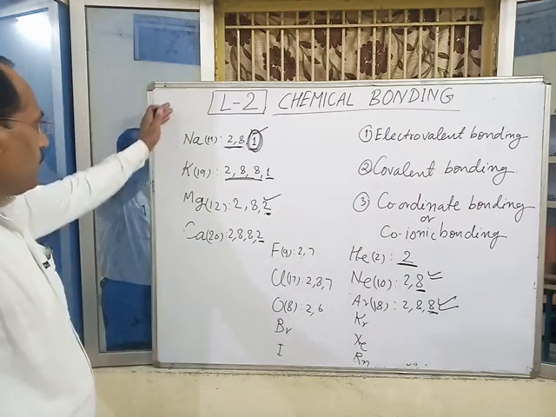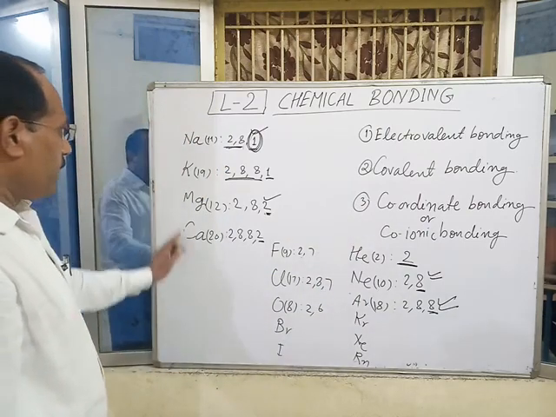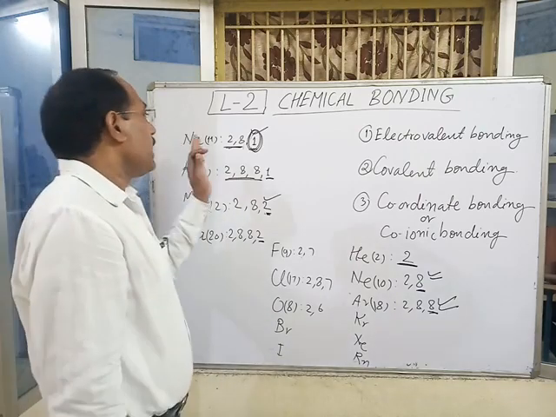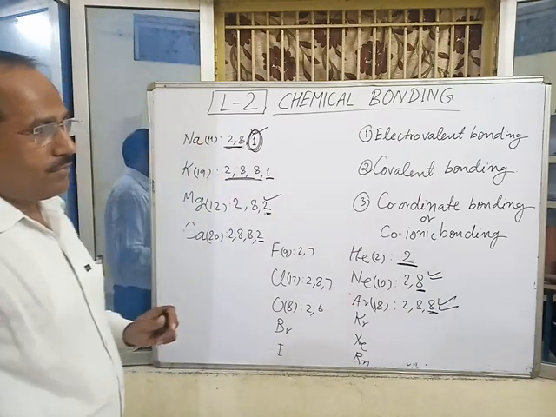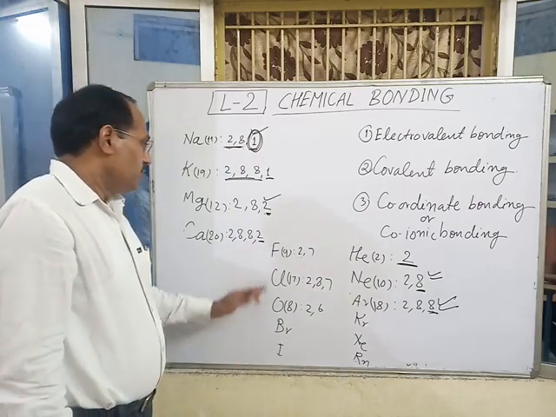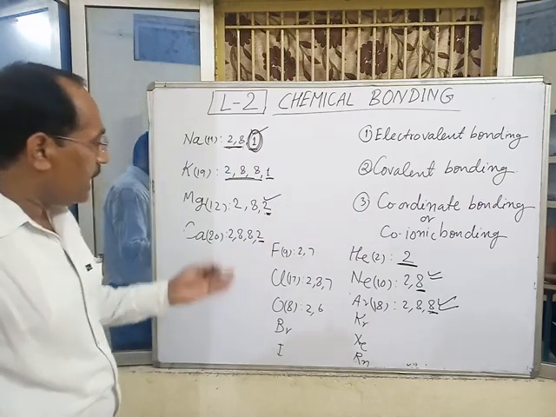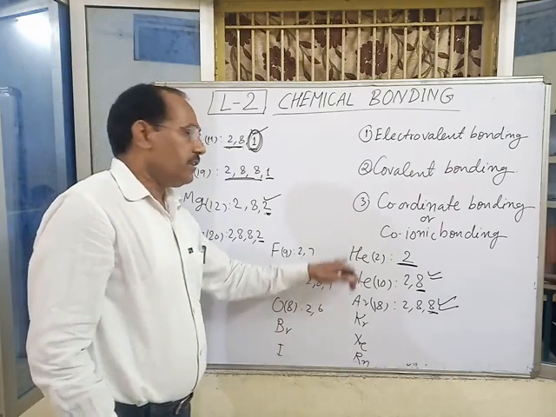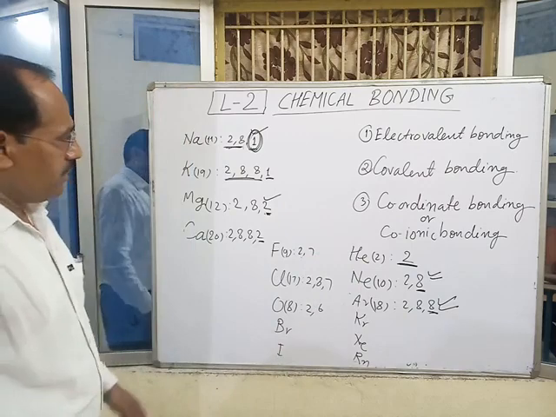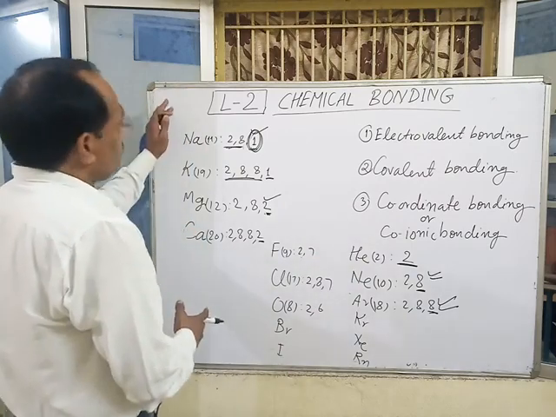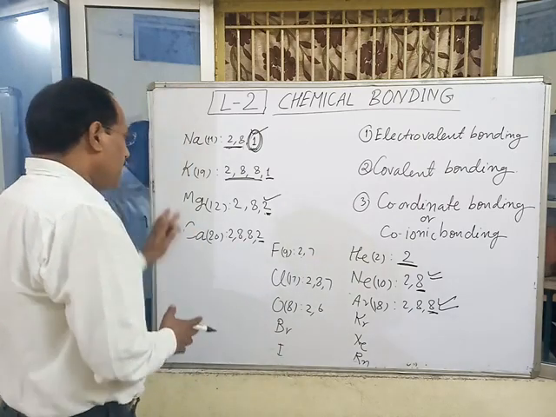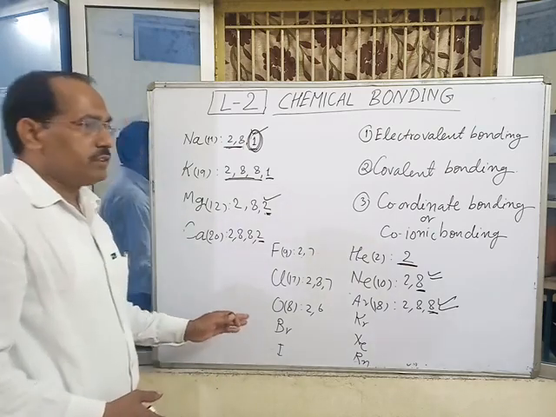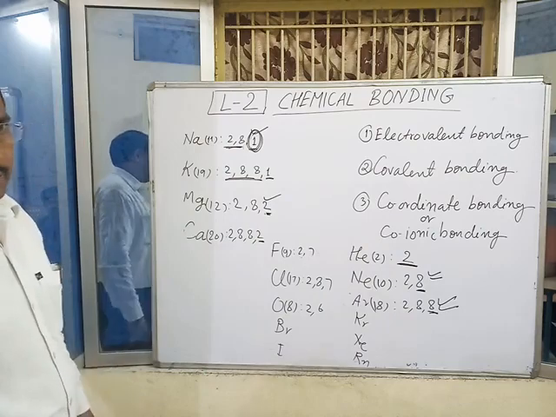It means metals have a great tendency to lose their valence electrons, and non-metals have a great tendency to gain electrons, to maintain the electronic condition of the nearest noble gas. In this way, a metal acquires a positive charge and a non-metal acquires a negative charge.